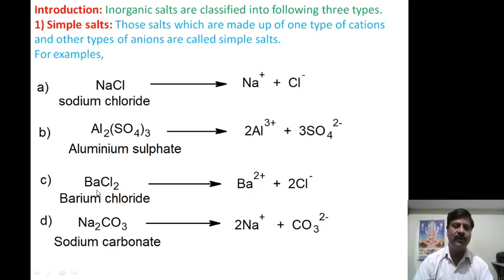Another example is barium chloride. When it dissolves in water, it produces Ba plus 2 and 2 Cl minus ions. Therefore, only one type of cation and only one type of anion, so it is called a simple salt. Again, similarly, take sodium carbonate: 2 Na plus ions and CO3 minus 2. Only one type of cation and one type of anion, hence it is called a simple salt.